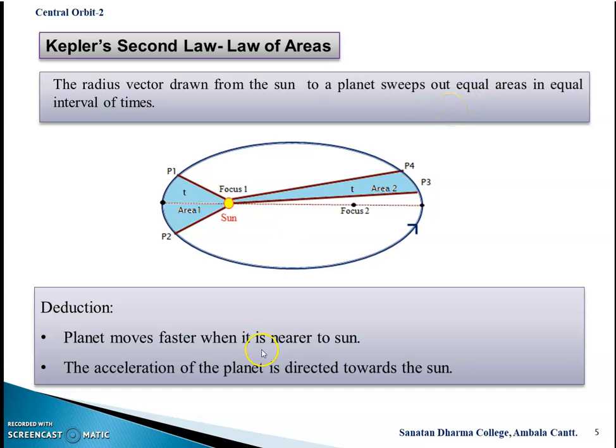So we can say the orbit is central, and if the orbit is central, then the acceleration is directed towards the fixed point, that is towards the sun. Here the particle is the planet and the fixed point is the sun. So the planet is moving around the sun with acceleration directed towards the sun. For details, you must read that article on areal velocity.